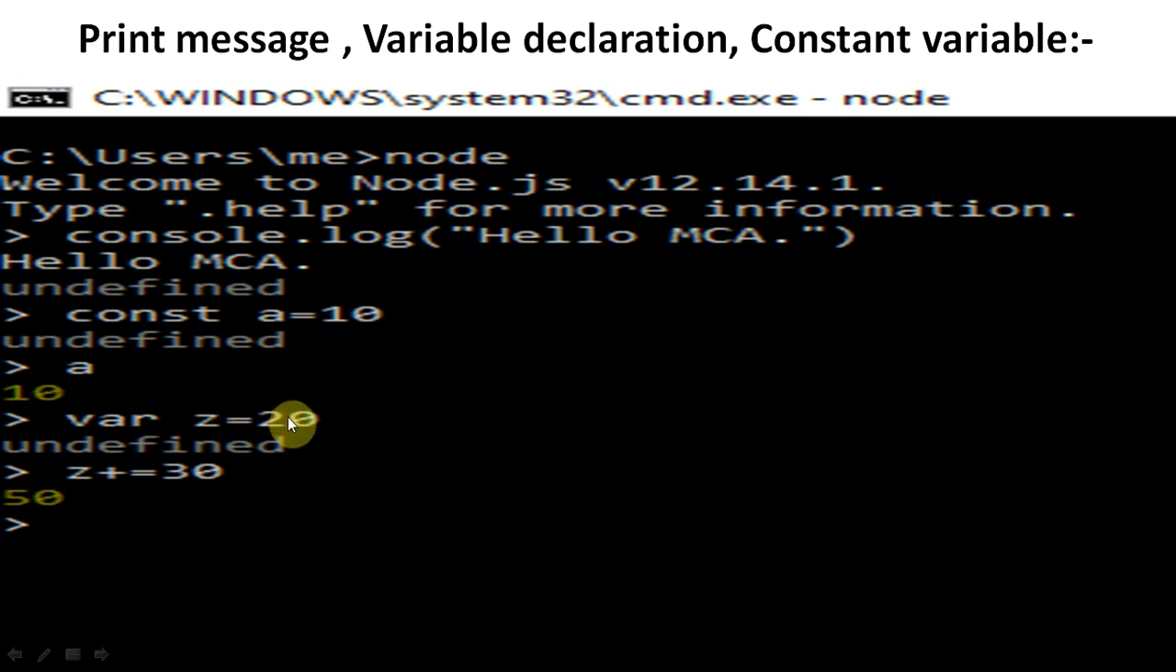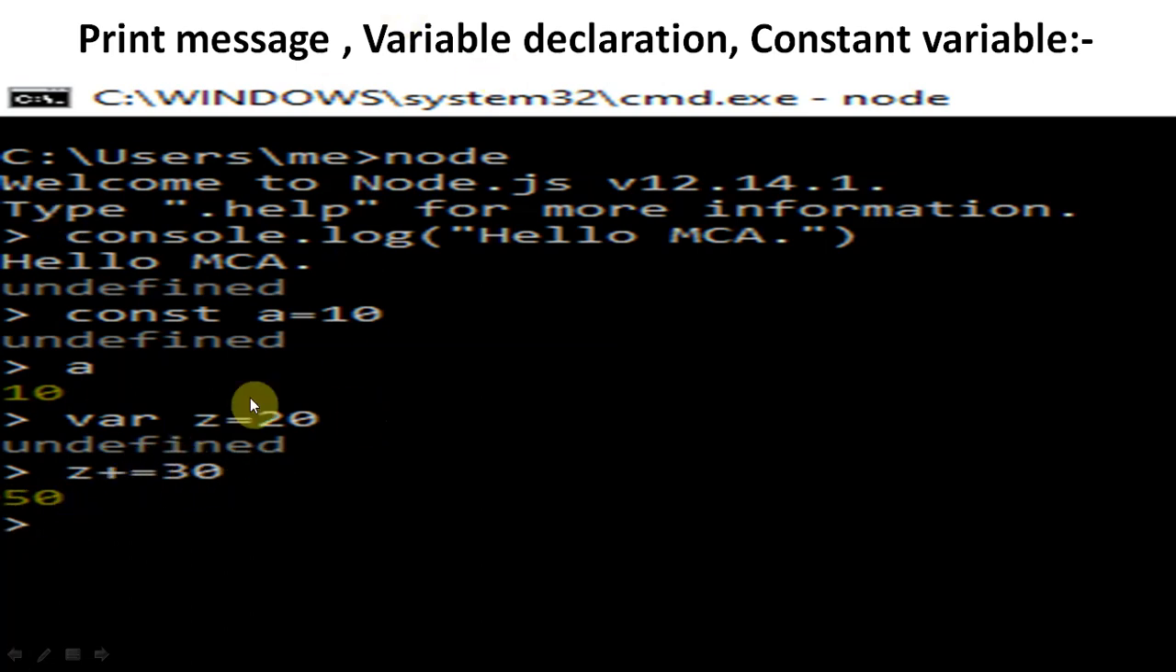And var z equals 20. So z is a variable. By using the var keyword, we can declare a variable. So var z equals 20, and z plus equals 30, where plus equals is the assignment operator. It means z equals z plus 30. Previously z had 20, so 20 plus 30, it will display 50.